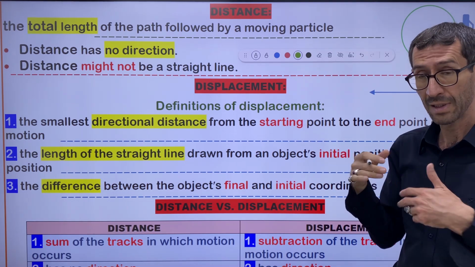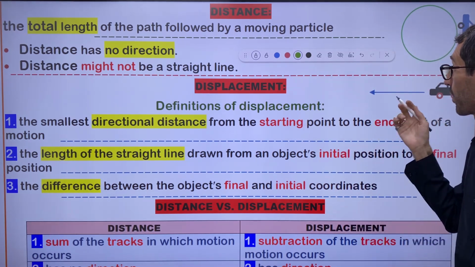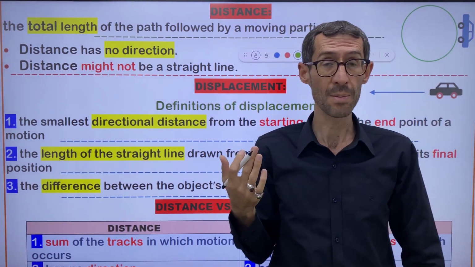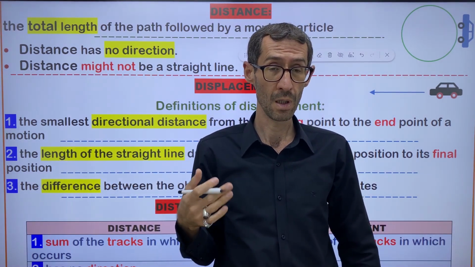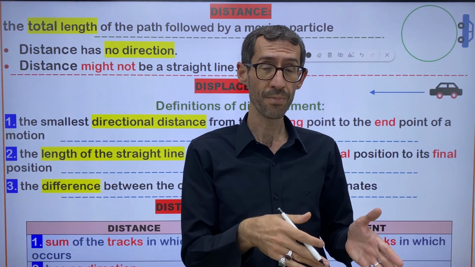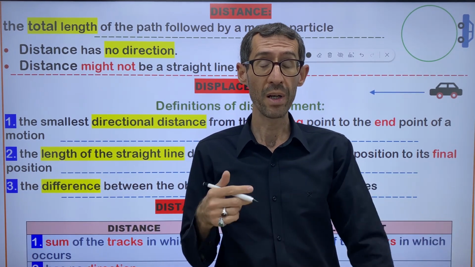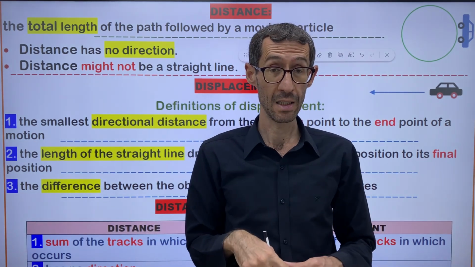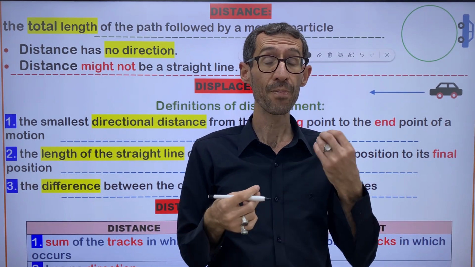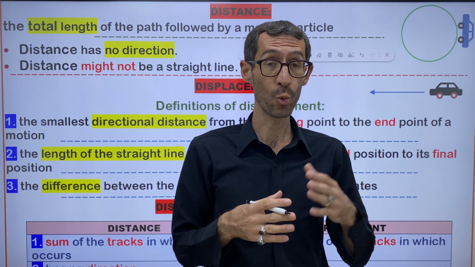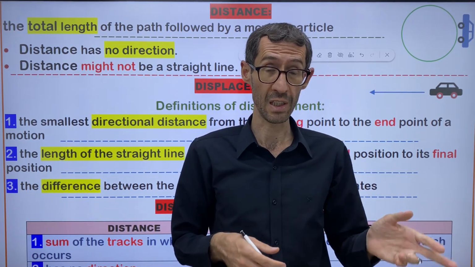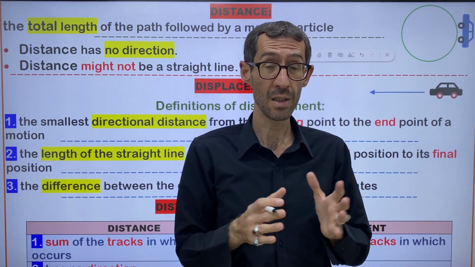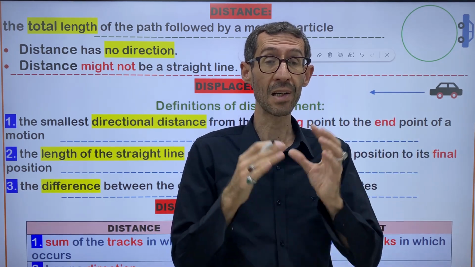Let me tell you another one. Distance might not be a straight line. Sometimes distance is a straight line, no problem. Whenever you follow a straight line, you travel distance. Whenever you turn, for example on a circular track, this is distance. So it doesn't matter whether the path is a straight line, curved line, zigzag, or circular track. The entire length is called distance.